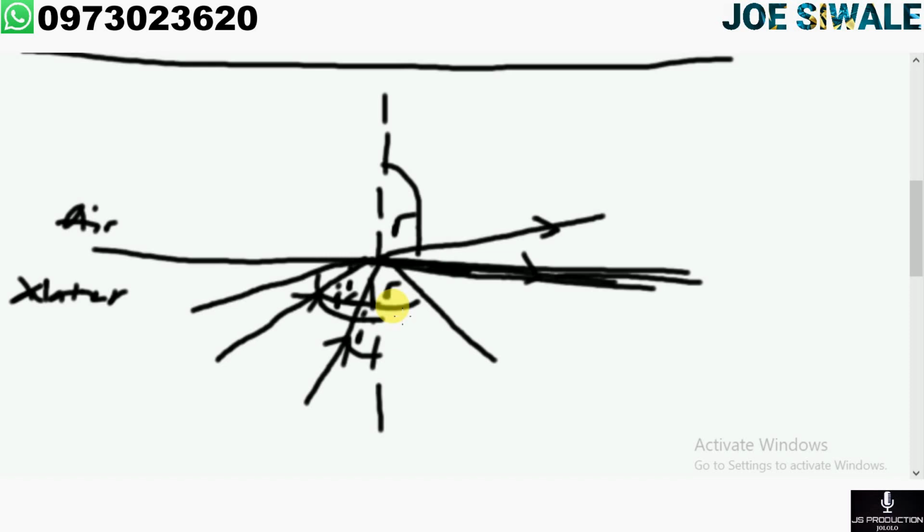When the angle of incidence is greater than the critical angle, the light ray bends so much that it is reflected back into the medium. When this happens, the light cannot undergo refraction. This is called total internal refraction. So that's about total internal refraction and critical angle. Let us look at different diagrams that show the critical angle and total internal refraction.